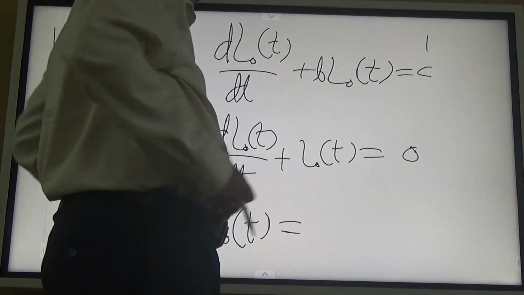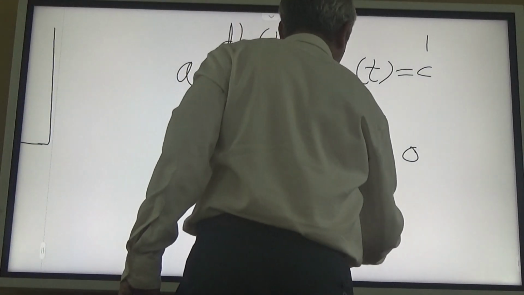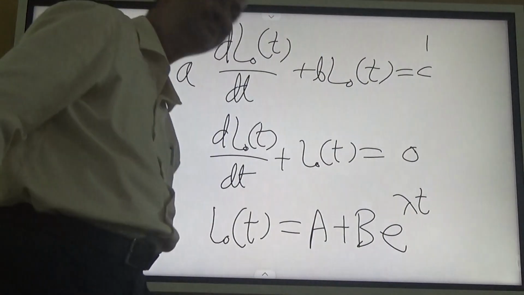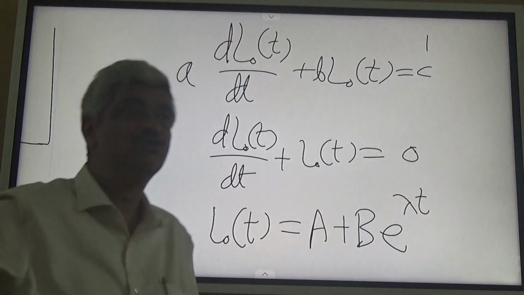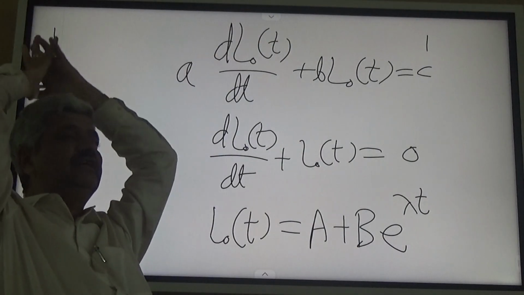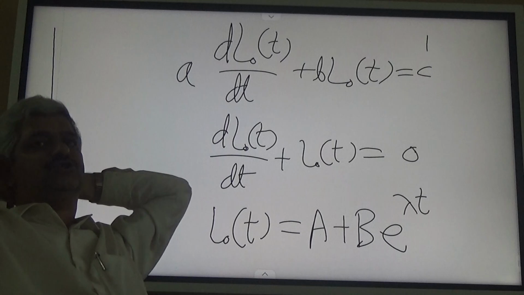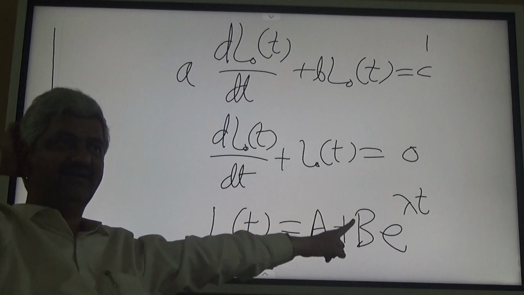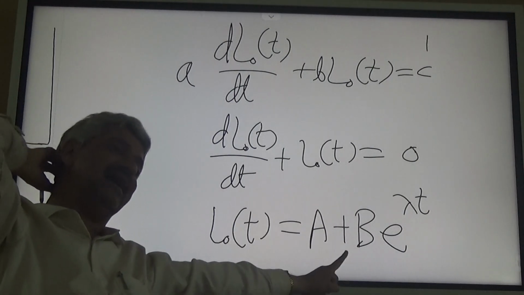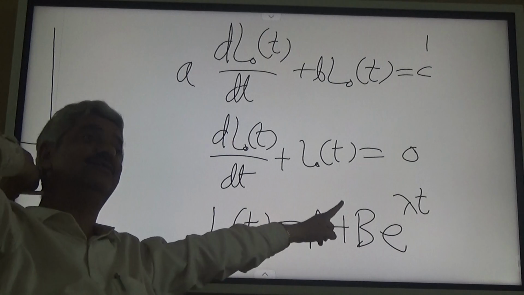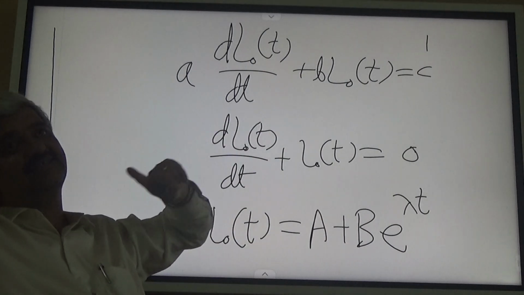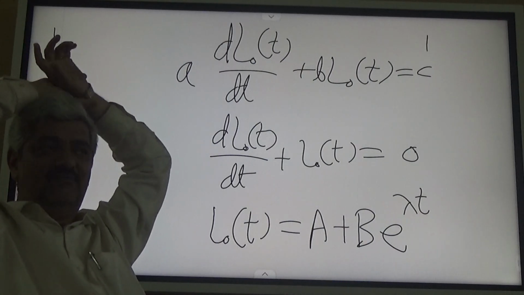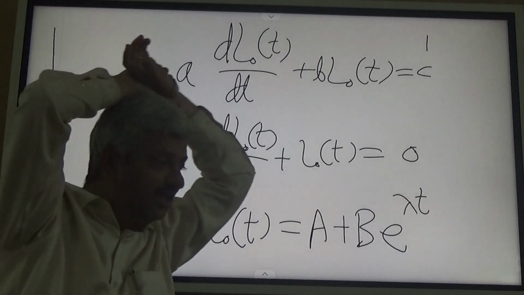The solution is always of the type A plus B e raised to lambda t. Solution for linear differential equation of first order is always of the type A plus B e raised to lambda t, and A, B and lambda are decided by two things. What are the two things? A, B and lambda means the general nature is